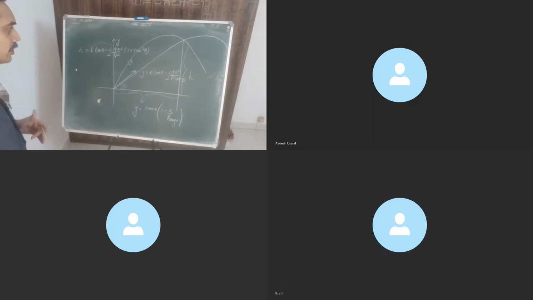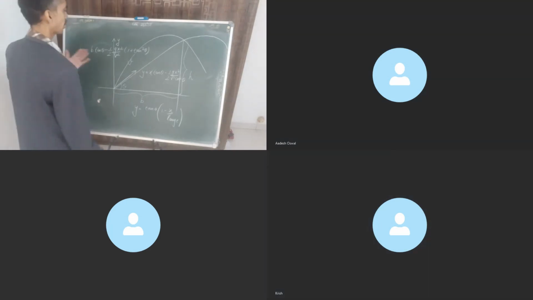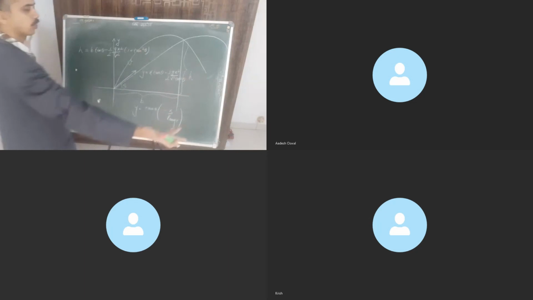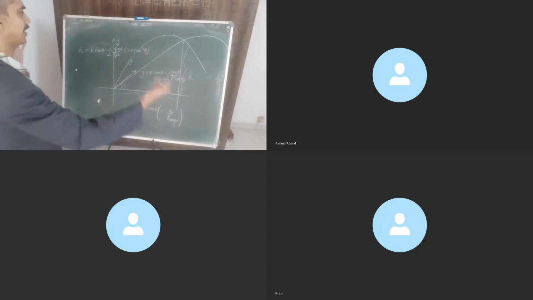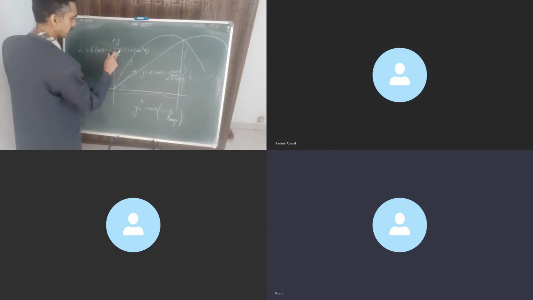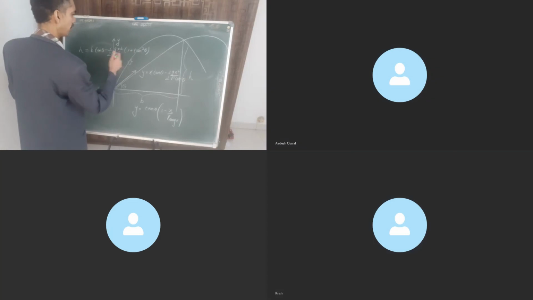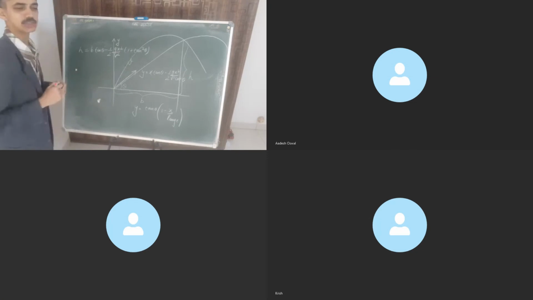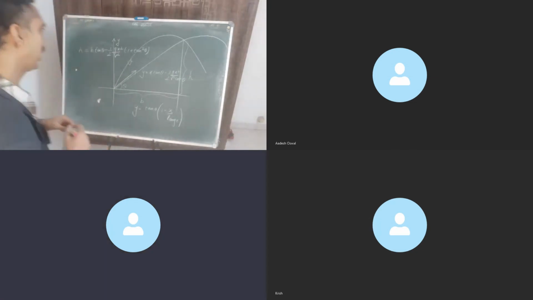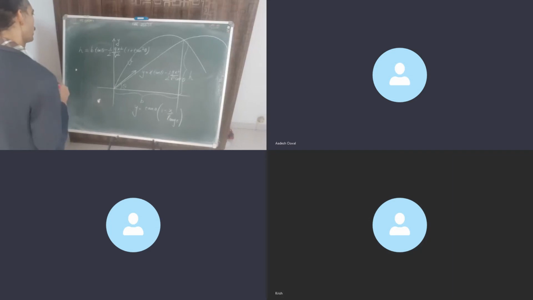Okay, so this is a quadratic equation. You can say it is in x or theta. Of course, you can take it as x or you can take it as theta, right? x square is sitting over here, but we will go by theta because you have tan square theta and tan theta both. So it will be convenient for me to take it in terms of tan theta. Got it?